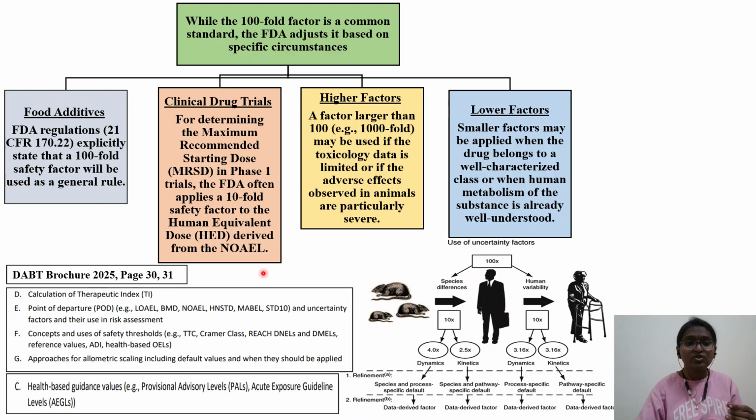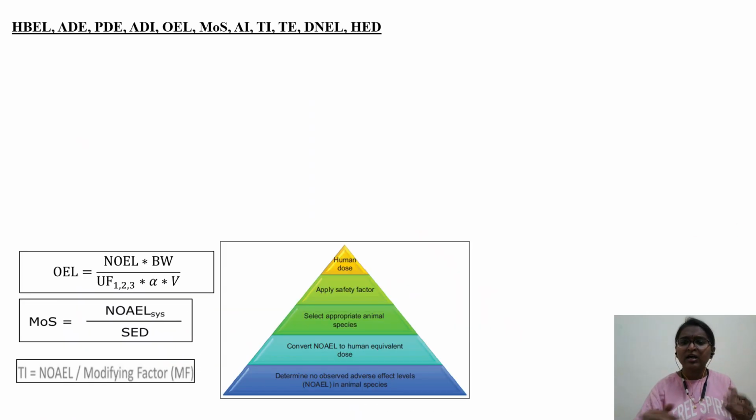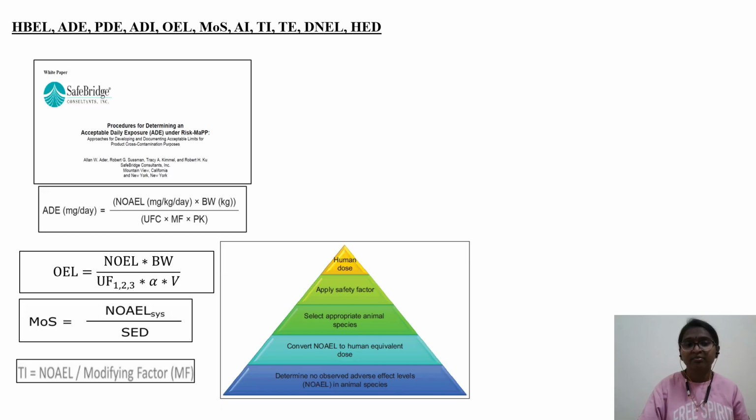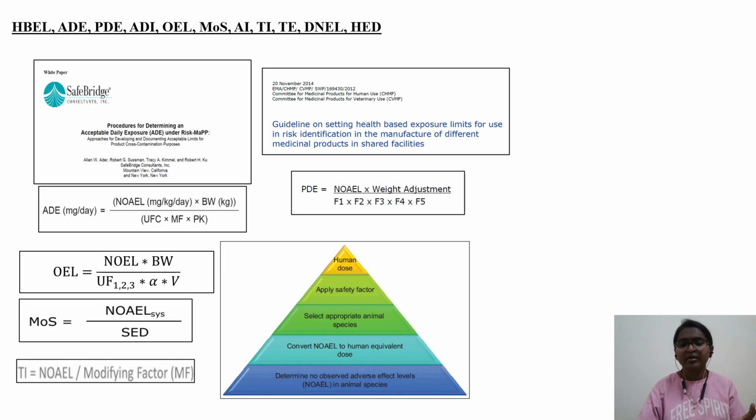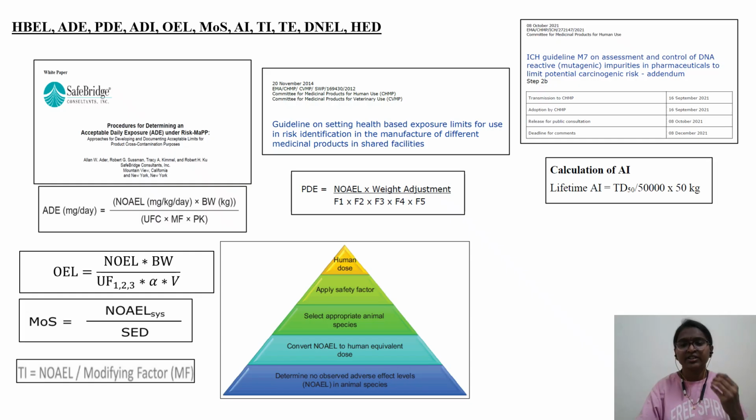They have given the importance of this one, how to calculate, because this is a part of the syllabus. Tolerable intake, then OEL, occupational exposure limit, DNEL, acute exposure, AEGL values, PAL values are there. So all these come from applying this NOEL, considering one point of departure, which is the safest dose, extrapolating and dividing, and establishing and deriving a safe human safety limit.